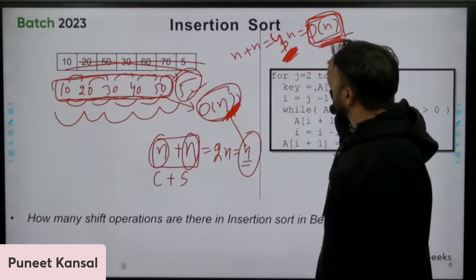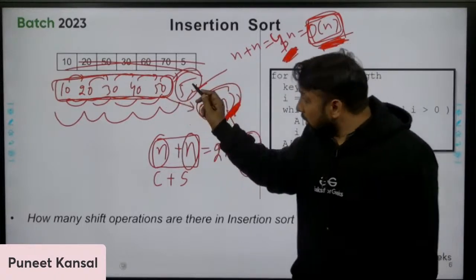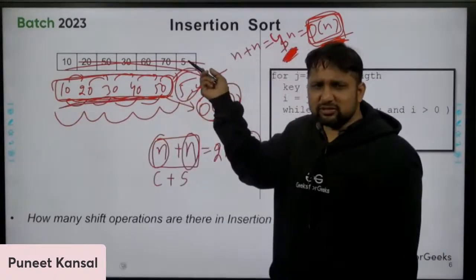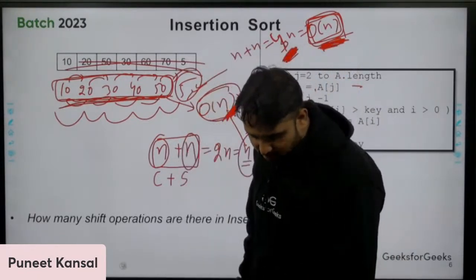So this will take n time, even though some of the elements are not sorted. All other elements are sorted, but only some of the elements are not sorted. Then insertion sort is the best sorting algorithm.